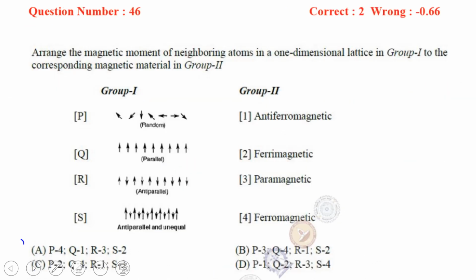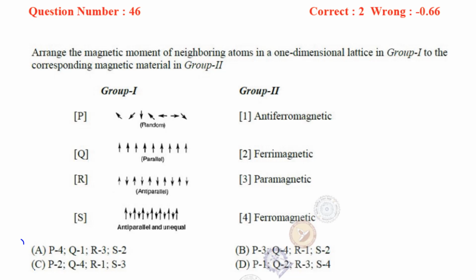Okay. Now let us move to the next question. Arrange the magnetic moments of neighboring atoms in a one-dimensional lattice in group 1 to the corresponding magnetic material in group 2. So P, it is a random arrangement of atoms, then parallel arrangement, anti-parallel arrangement, anti-parallel and unequal.